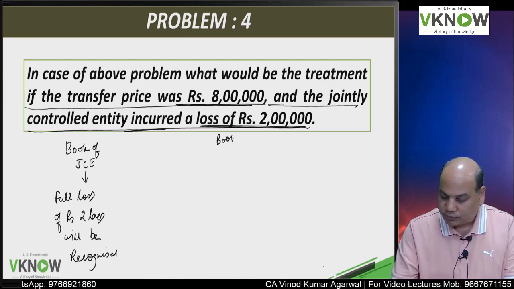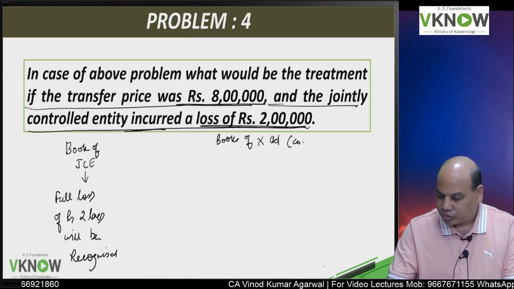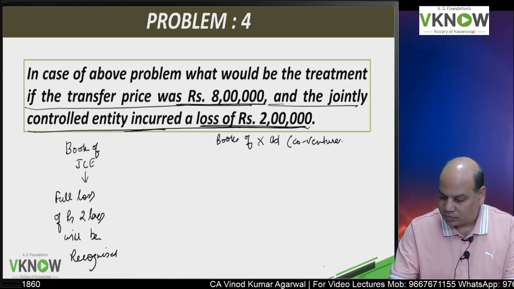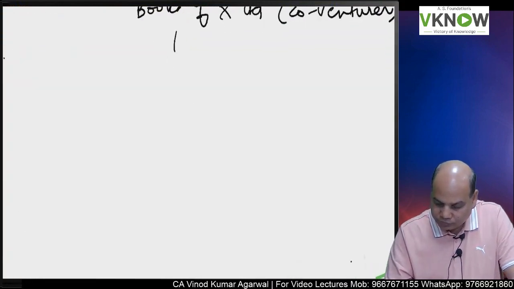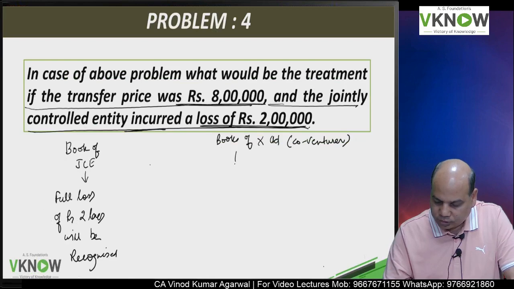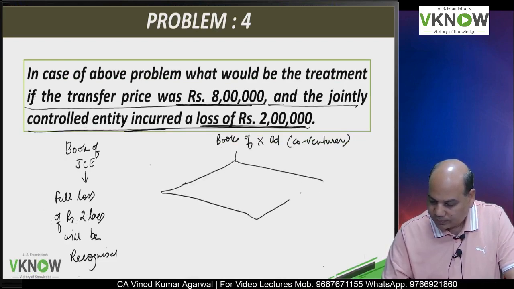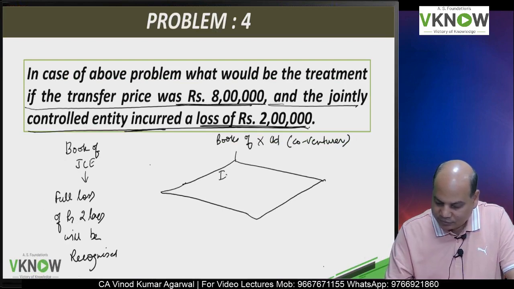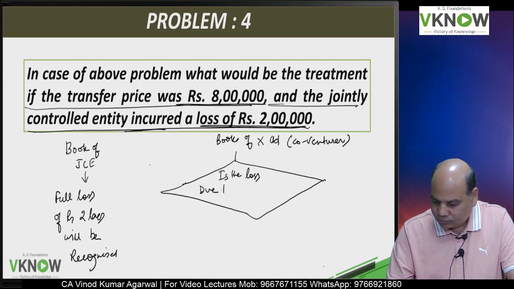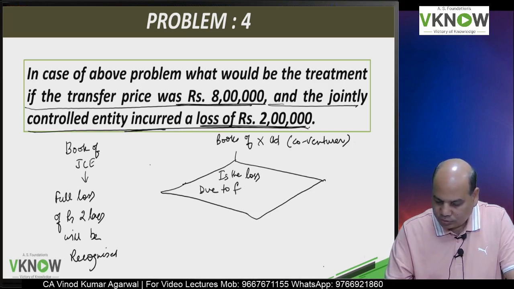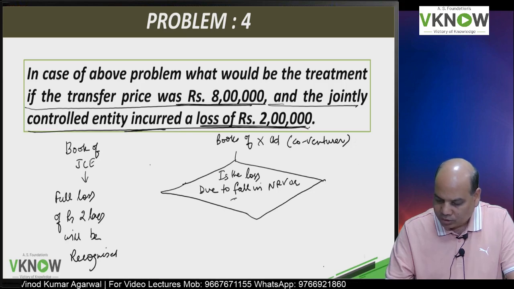In the books of X Limited, who is a co-venturer, there are two possibilities. So I will write here: is the loss due to fall in NRV or impairment?